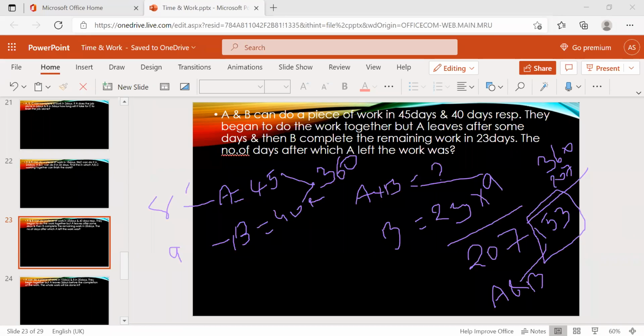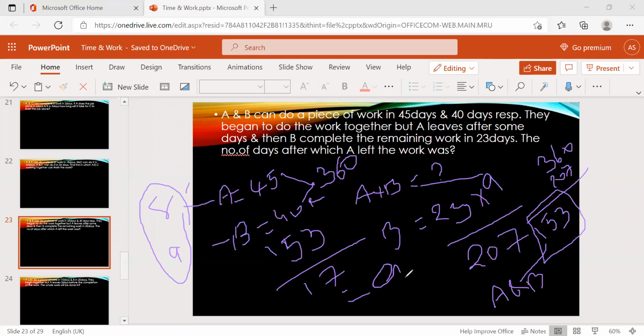Now we have only 153. 153 divided by the total of A plus B, which is 17. So 17 nines, so 9 days.